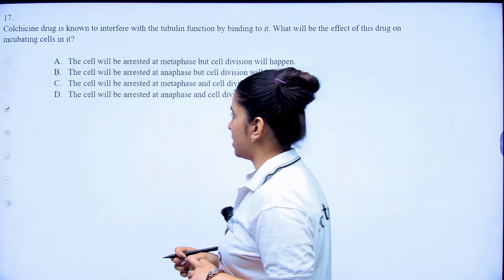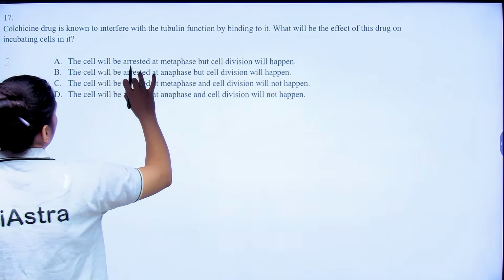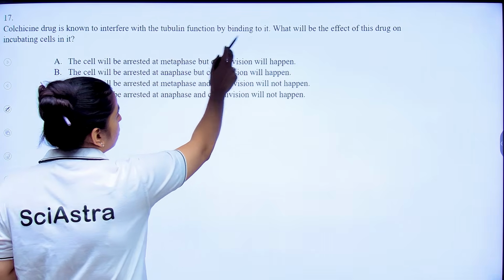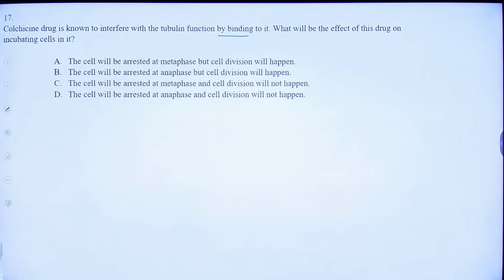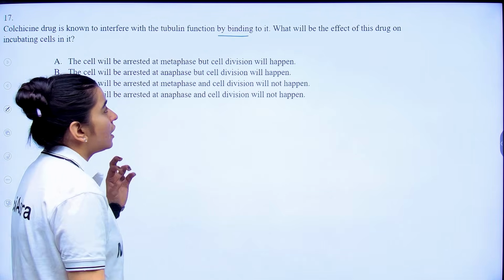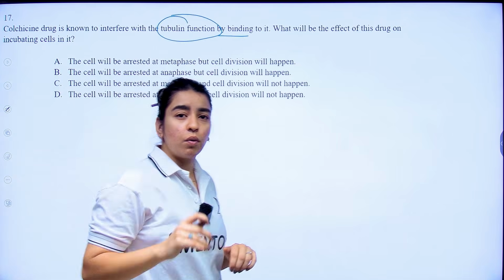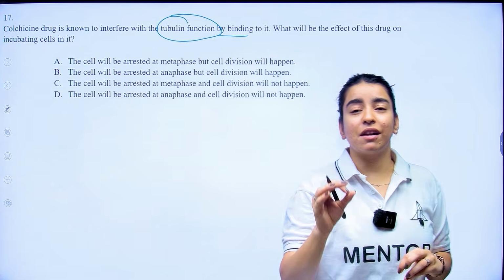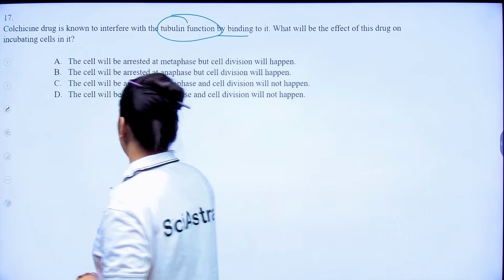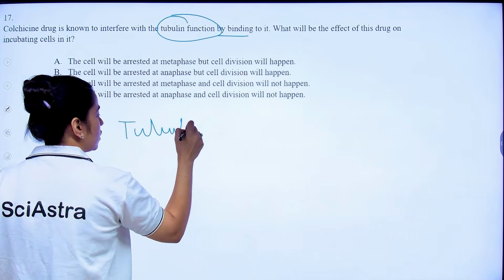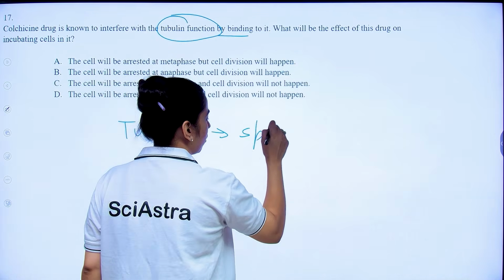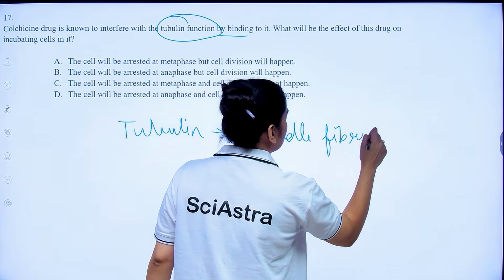Now, the 17th question says colchicine drug is known to interfere with tubulin function by binding to it. What will be the effect of this drug on incubating cells in it? Now, if colchicine is interfering with tubulin function, what will happen? Your spindle fiber formation will be inhibited, because your tubulin protein is helping in spindle fiber formation, right?